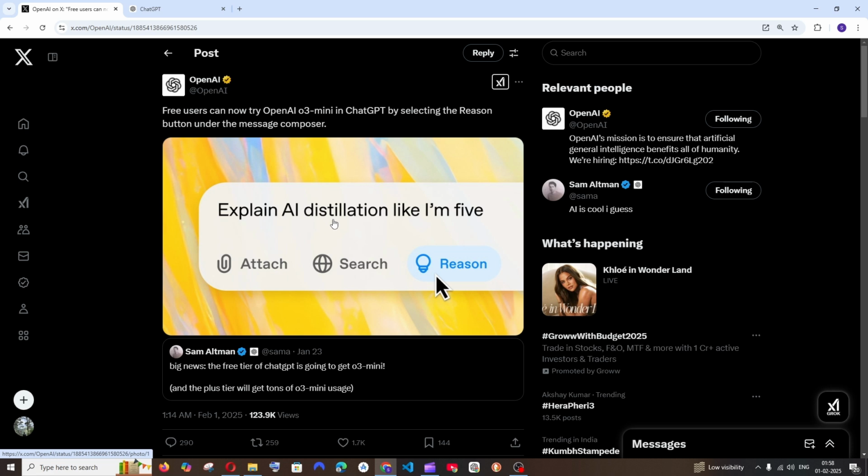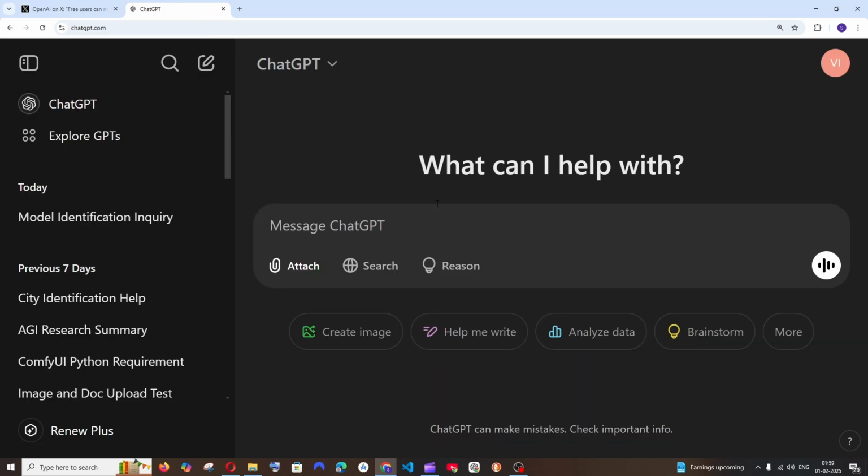After DeepSeek AI went viral across the world, OpenAI CEO Sam Altman said they will be launching the O3 mini model for the free users of ChatGPT, and they have finally done that. As you can see here, OpenAI's ChatGPT has the O3 mini model, and the great thing is free users can use this now. So let's go to ChatGPT, and we'll have the reason icon over here. If you enable this, all the questions that we ask are going to get answered by the O3 mini model.